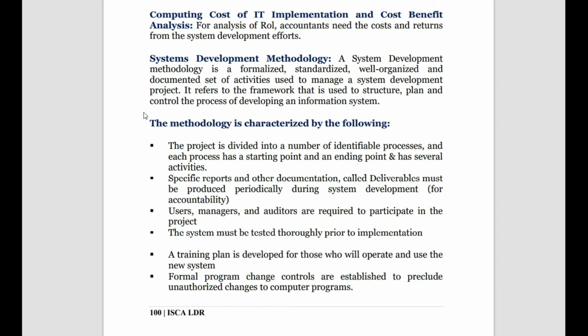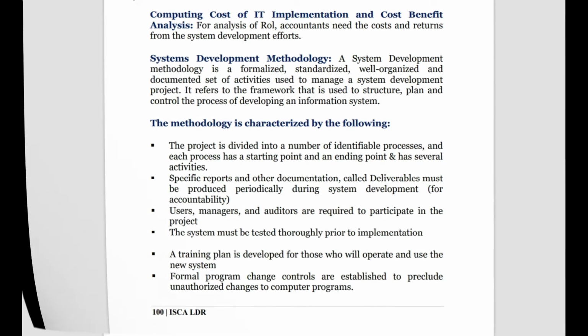Okay, so what are the characteristics of system methodology? The project is divided into identifiable processes. Like every project has a starting point, in between, and an ending point, so those parts of the project are identifiable. Then it has specific reports and documentation called deliverables, which should be given to the system. Then users, managers and auditors are required to participate in the project.